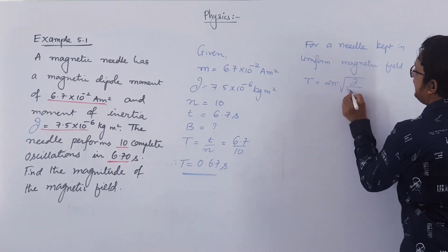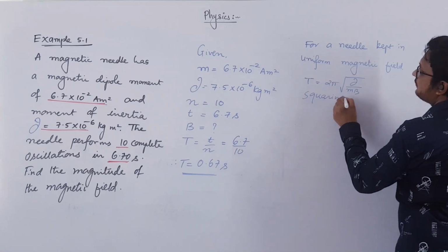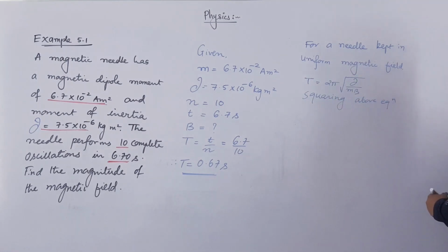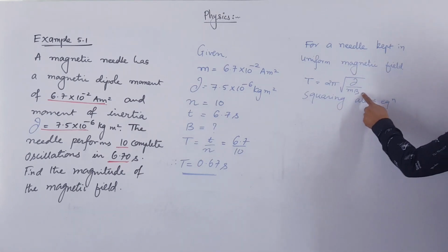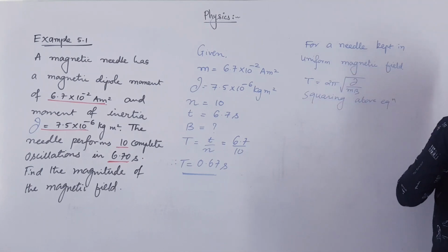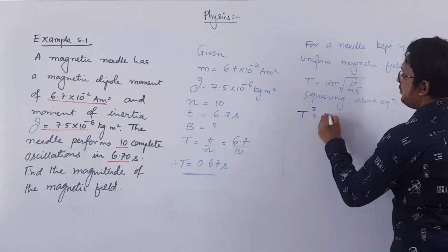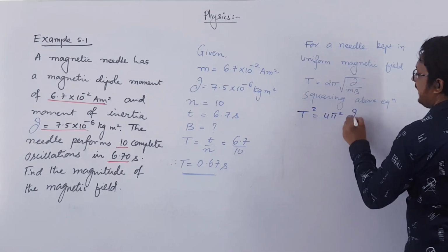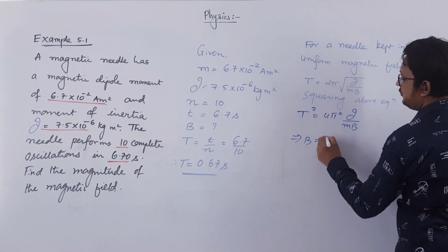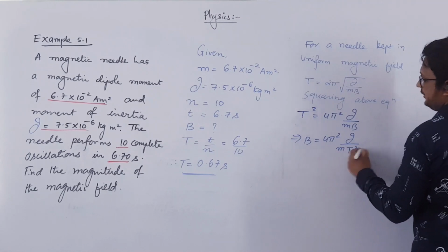Squaring our equation, because we want to find the magnetic field B, so we will make B the subject. If you square this equation, you will get T square equal to 4 pi square I by mB, which implies that B will be equal to 4 pi square I over m into T square.